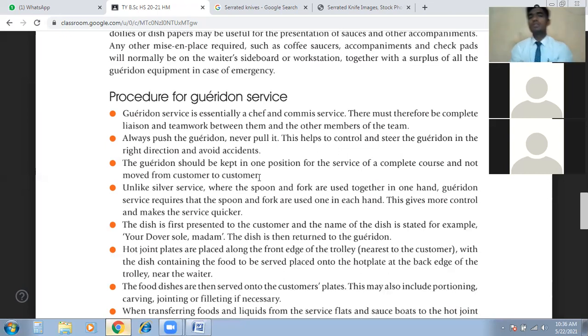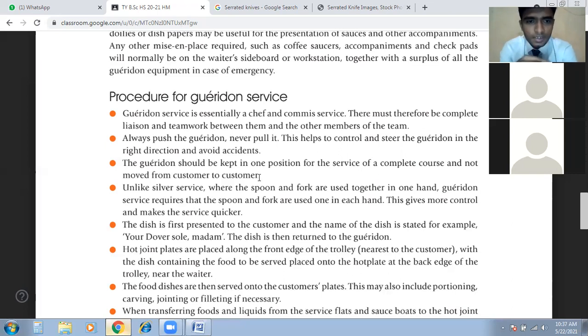In short, what is silver service? Table service. We have to serve the guest by the waiter, so that is not pre-plated. American service is pre-plated. That's right, Yasmin. In American service, the chef is preparing the dish and the garnish, and we just pick up the dish and place it in front of the guest. That's the American service. But in silver service, we have to serve the guest at the table. That's the basic idea. So Garidon service is a part of silver service. Now you get a clear idea?